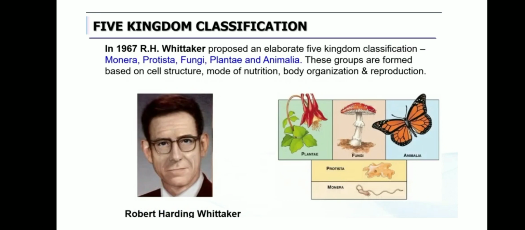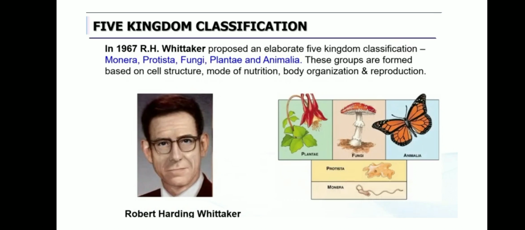Next, the five kingdom classification was given later on by R.H. Whittaker in the year 1967. He is a scientist. R.H. full form Robert Harding Whittaker. He proposed an elaborate five kingdom classification. So earlier we saw Carolus Linnaeus gave the two kingdom classification, that is plants and animals, and later on Whittaker proposed the five kingdom classification. What are the five kingdoms? Monera, Protista, Fungi, Plantae and Animalia.